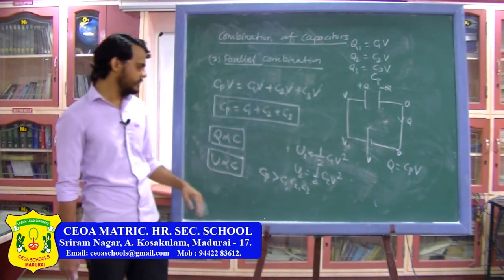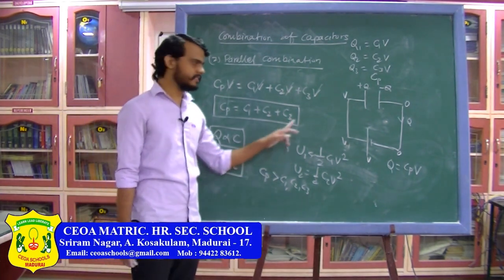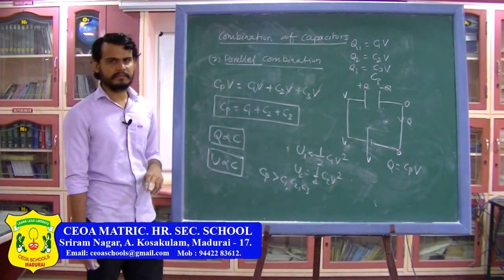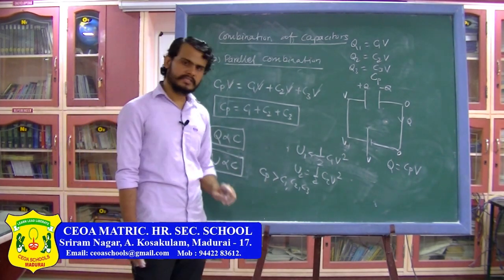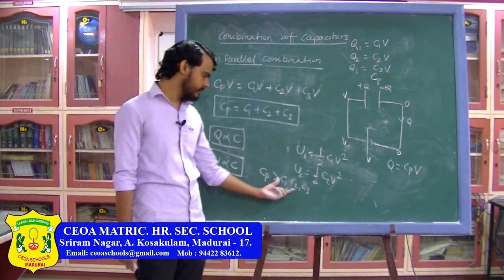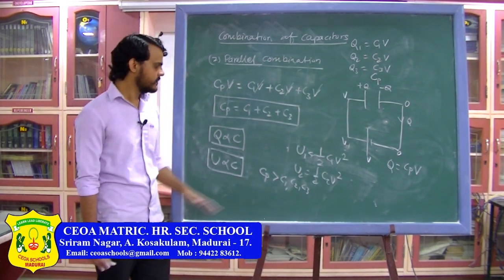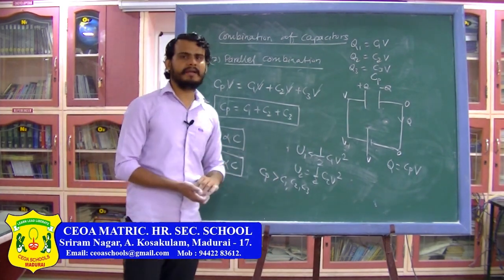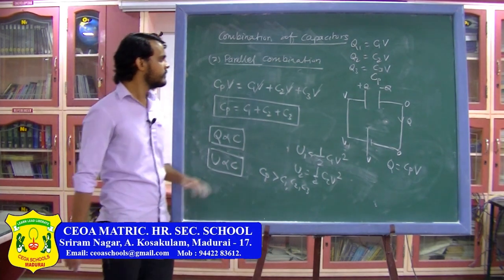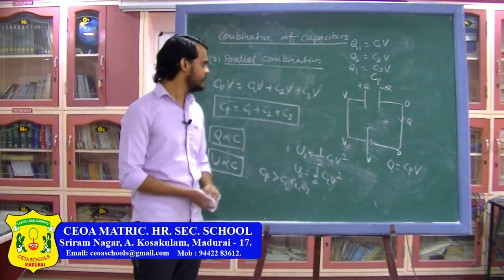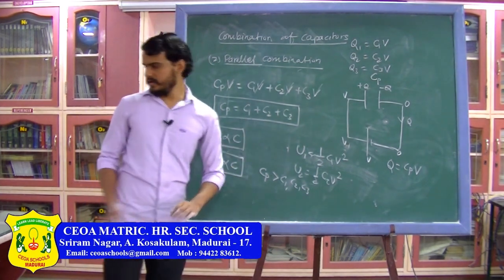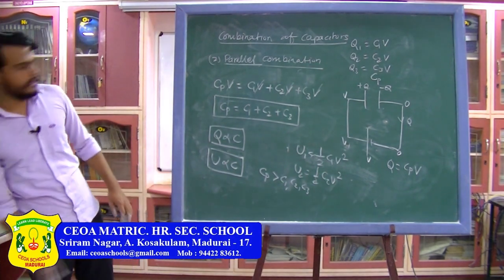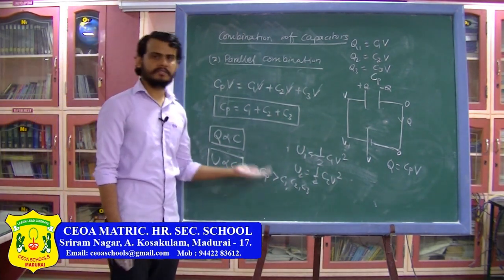In series combination, the equivalent capacitance, which is Cs, will be less than the minimum capacitance, and in parallel combination the equivalent capacitance will be more than the maximum capacitance. So this is the series combination and parallel combination of the capacitor. So we have completed almost all the portion from which questions come in the capacitor chapter.